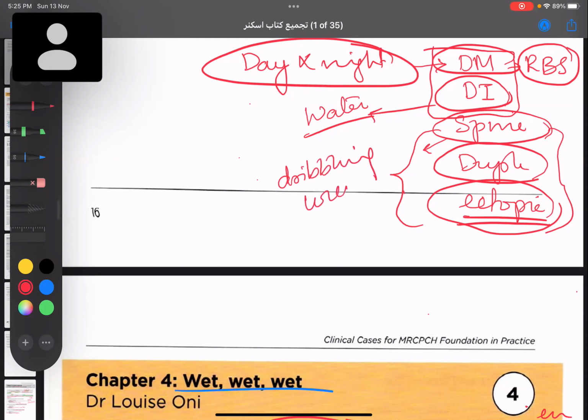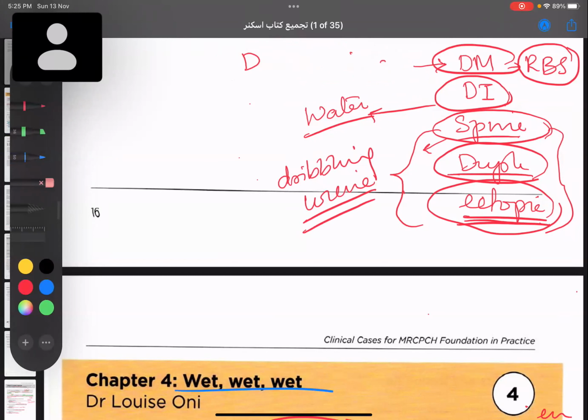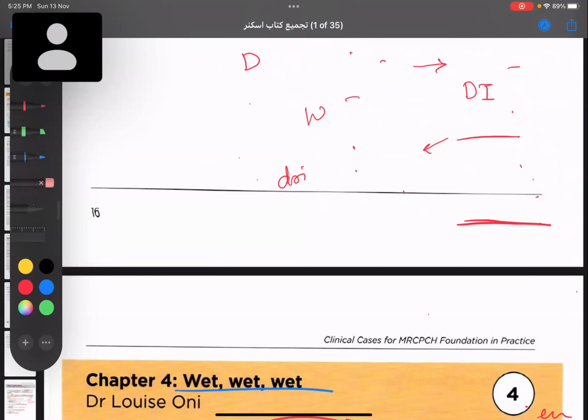They will say the child is very shy because continuously she is having dribbling of urine day and night. When there is dribbling of urine, immediately you have to think about either a spinal tumor, duplex kidney or ectopic ureter. Okay. You're clear with this? Then we have to refer to surgery.